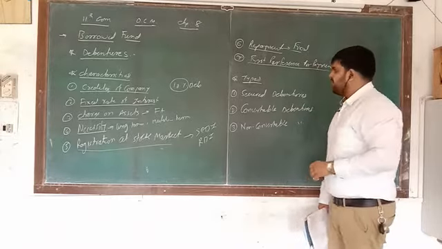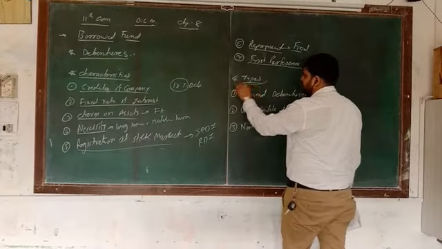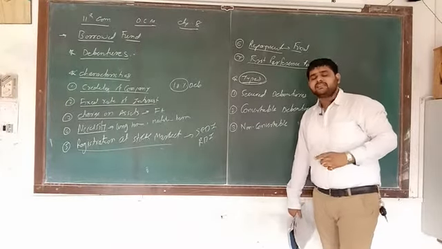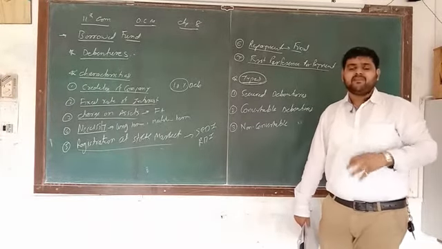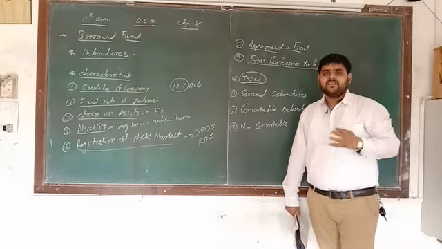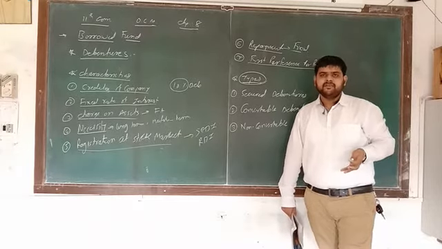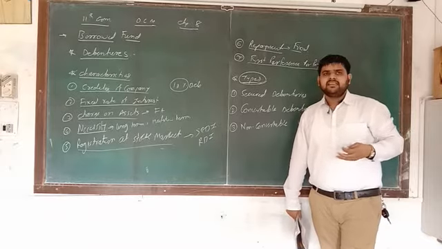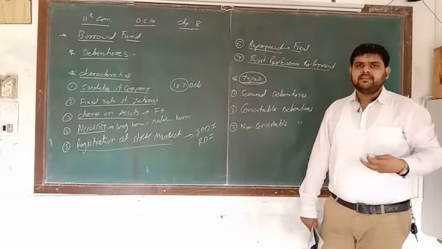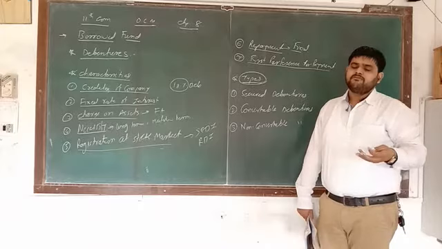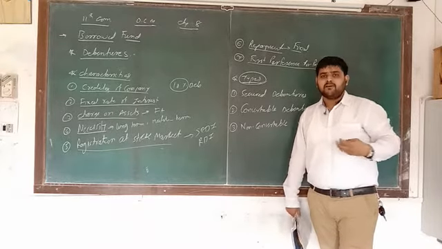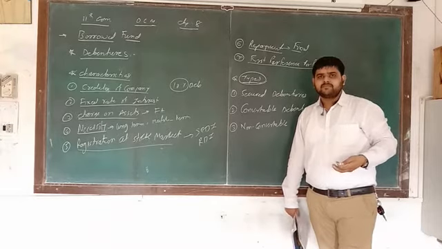Now next topic, that is types. Okay, so various types of debenture are also there. In the old syllabus there were 8 types: cumulative, non-cumulative, then convertible, non-convertible, redeemable, irredeemable, and like we can say extra part in profit. Okay, that is 4 different types, so total 8 types of debentures are there.